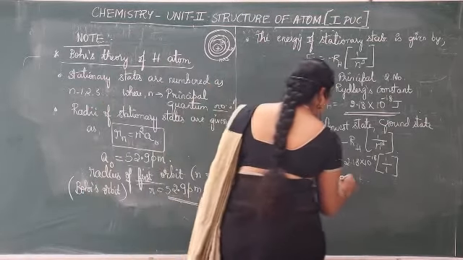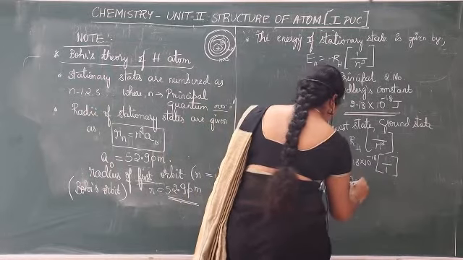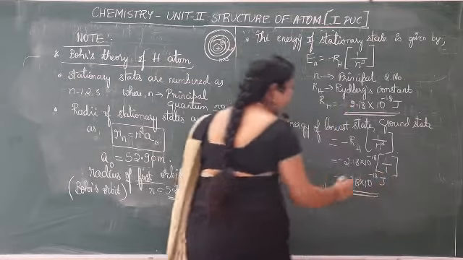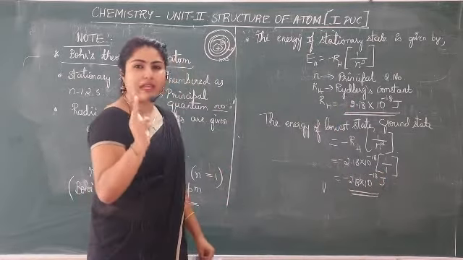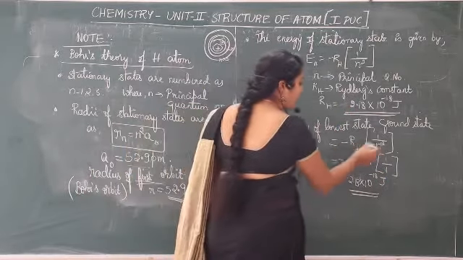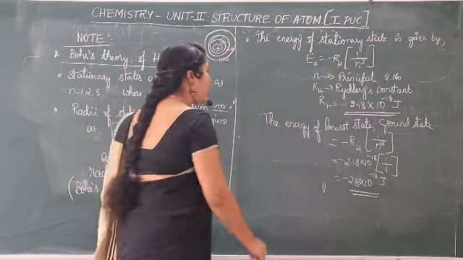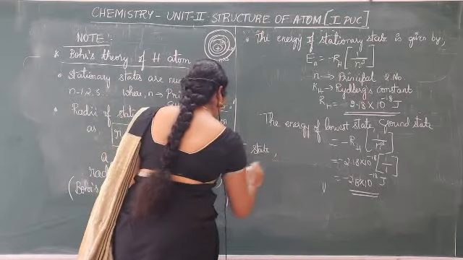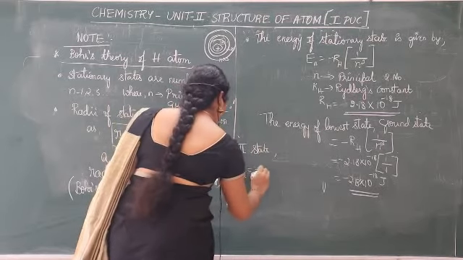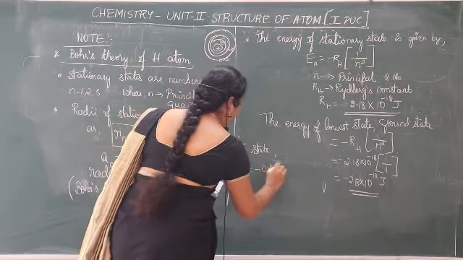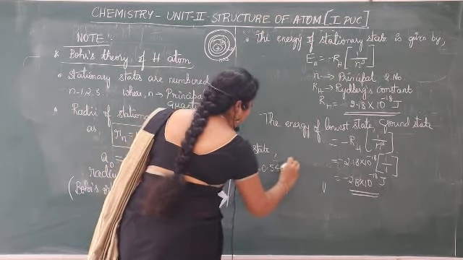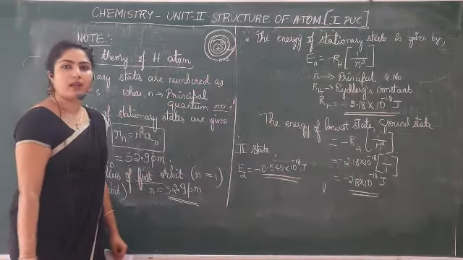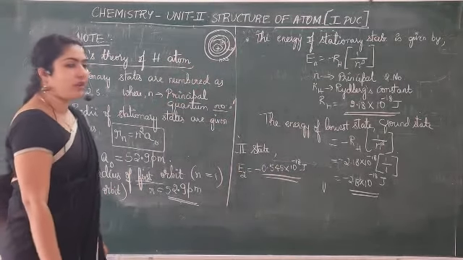Therefore it is minus 2.18 into 10 to the power minus 18 joule. This is for first one. If it is for second one, you have to apply minus RH by 1 by 2 square. So for second state, the energy E2 will be minus 0.545 into 10 to the power minus 18 joule. Okay, these are about the energy of stationary orbits.